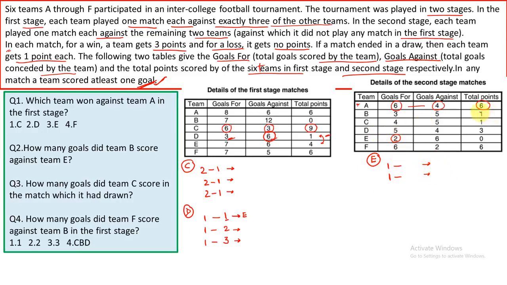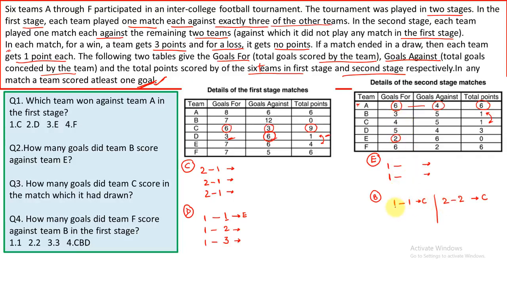Now you can also see that B and C will play a match in which they will draw. So B will play a match with C and they will both draw. In order to draw, B and C can make one goal and draw, or make 2 goals and draw. So this is a game between B and C. That is the only possibility.